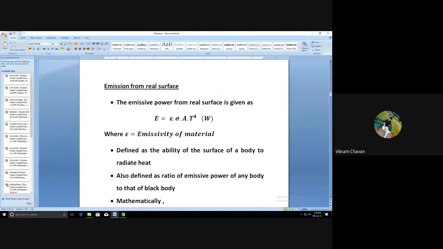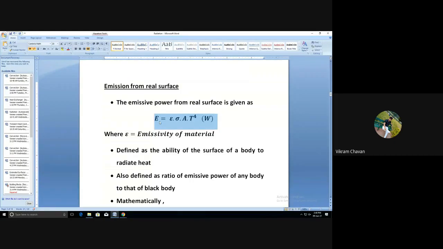But for a real surface, the emissive power in watts is given as E equals eta multiplied by sigma multiplied by A multiplied by T raised to 4, where eta is the emissivity of that particular material, and sigma is the Stefan-Boltzmann constant. The value we discussed in the last lecture for sigma is 5.67 into 10 raised to minus 8 watt per meter square Kelvin raised to 4. A is the surface area and T is the absolute temperature in Kelvin, raised to 4.